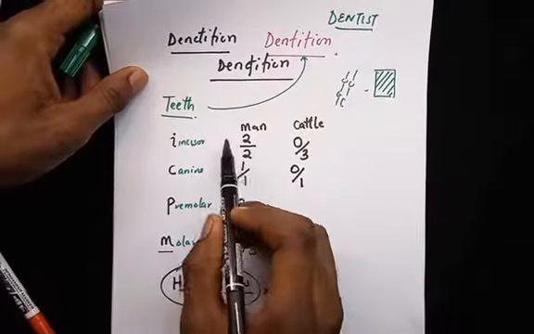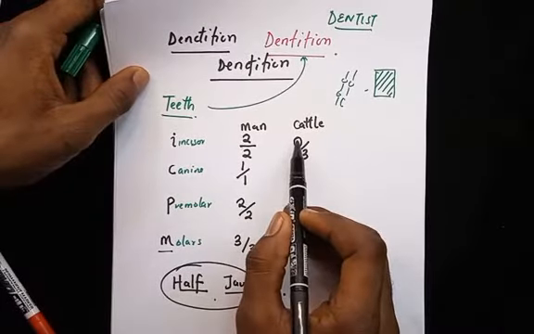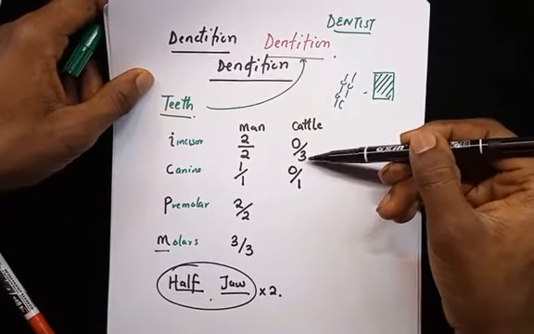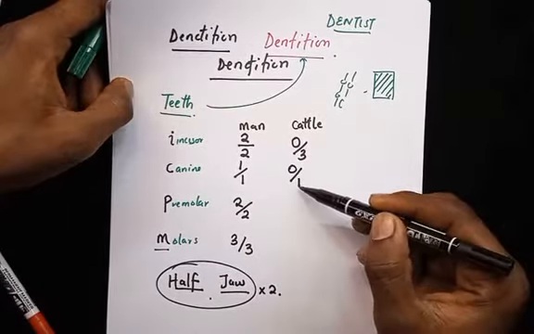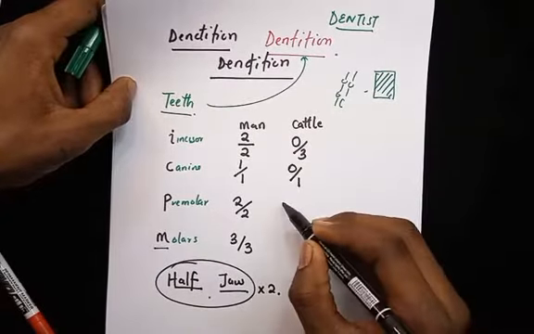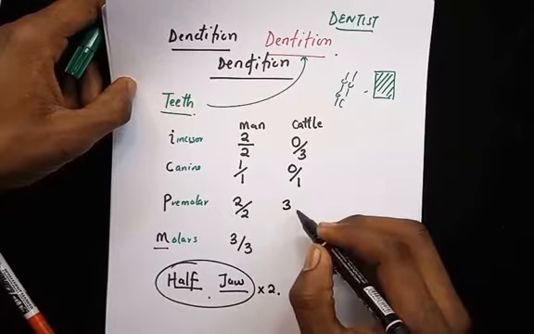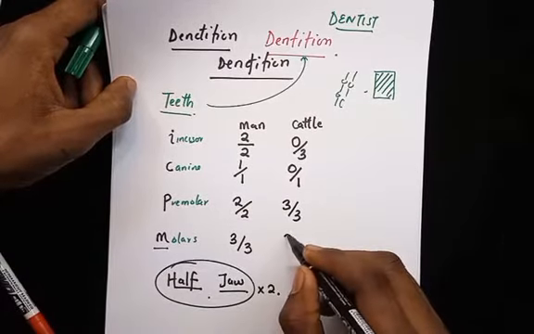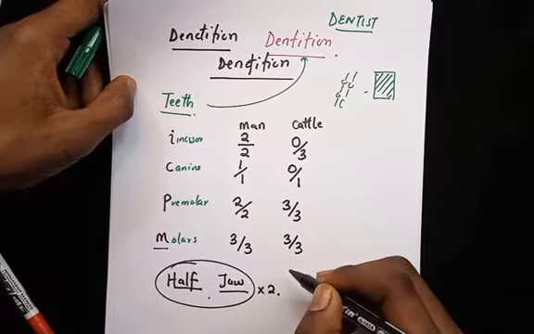I know you know now that the numerator of this fraction refers to the upper jaw, and then the lower part refers to the lower jaw, right? So they have 0 canine up and 1 down. Of course, as you can imagine, they have 3 premolars up and 3 down. Then they have 3 molars and 3 molars down here.